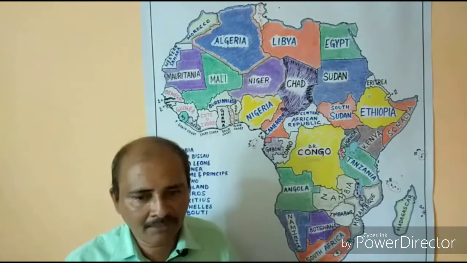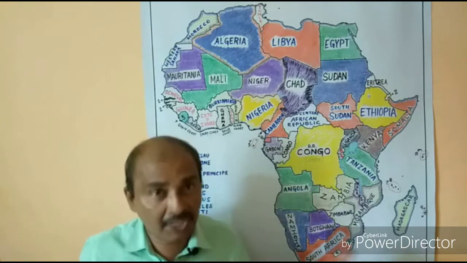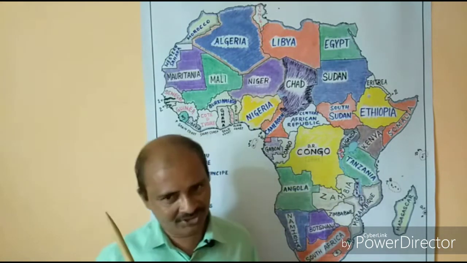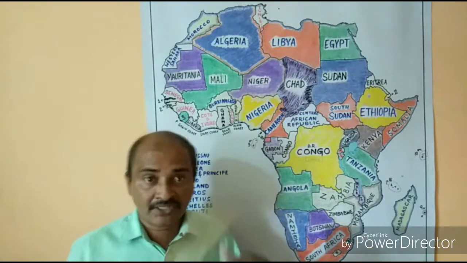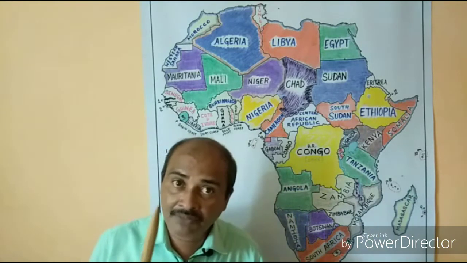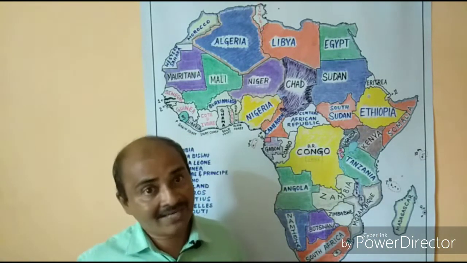These countries share their names with lakes. Okay. Now the same way we have some capital cities also which are named after the rivers. Lilongwe, Nairobi, Freetown, Tunis, Babane. These are some of the capital cities which are named after the rivers. So some countries named after rivers, some countries named after the lakes, and some capital cities named after the rivers. This is one more way to group the countries.